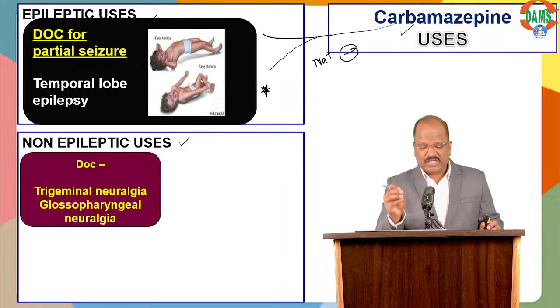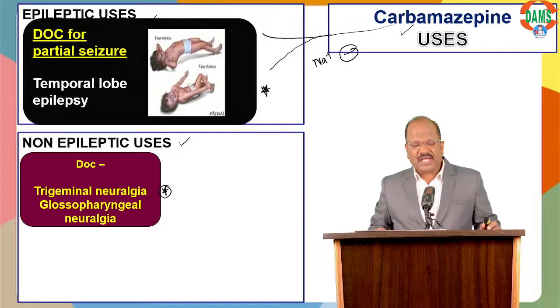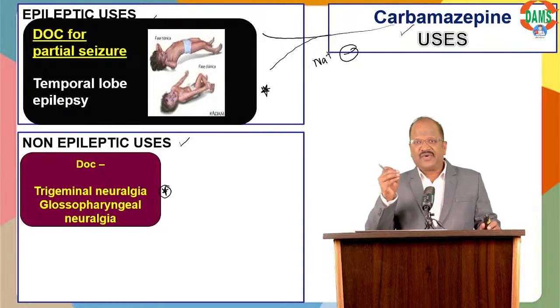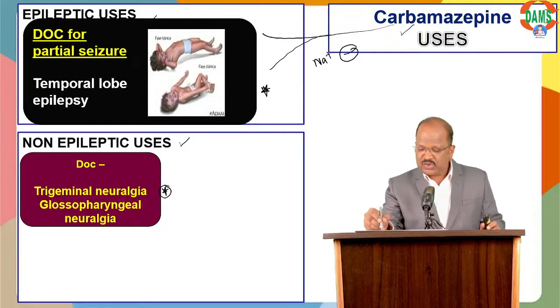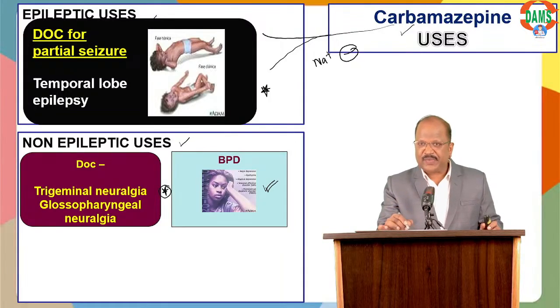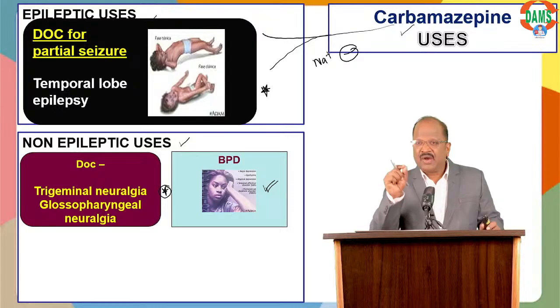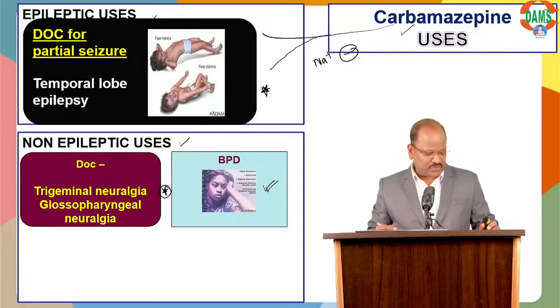It's the drug of choice for trigeminal neuralgia. Very important. Also useful for glossopharyngeal neuralgia. So it's useful for treatment of neuralgic pain, especially trigeminal. It also has mood stabilizing property useful for bipolar disorder. You should know, doctor, some anti-epileptics have mood stabilizing property. The mood stabilizers are valproate, carbamazepine, lamotrigine. So carbamazepine's mood stabilizing property is useful for bipolar.